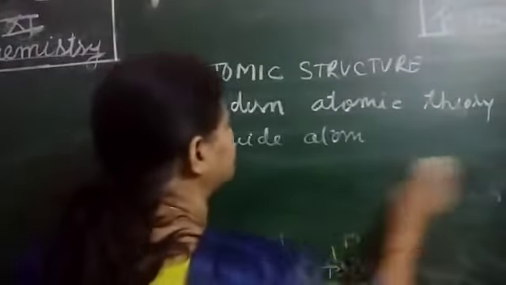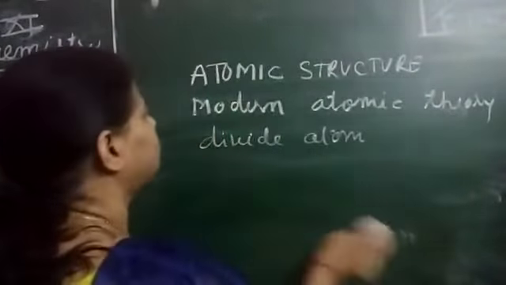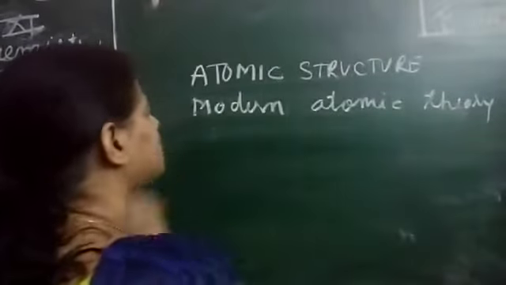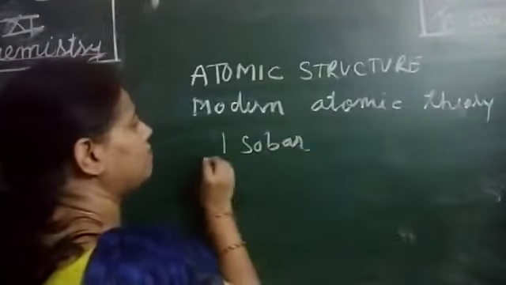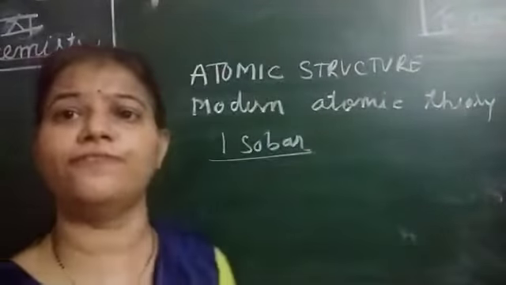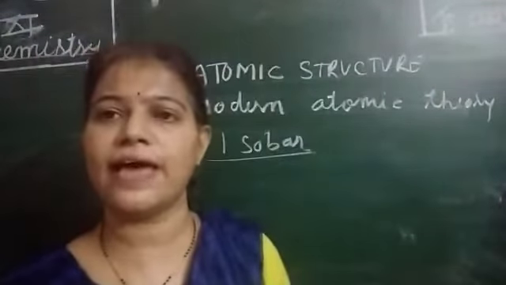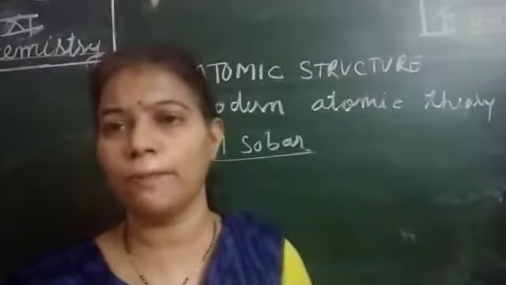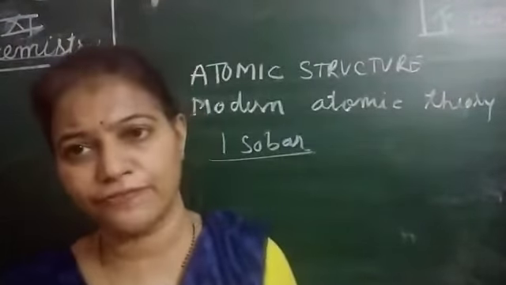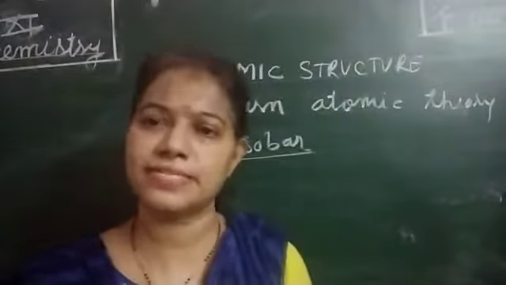By the discovery of isobars, do you know what isobars are? Isobars are the atoms of different elements which have the same mass number but different atomic number. Their atomic number is different, but their mass number is the same.